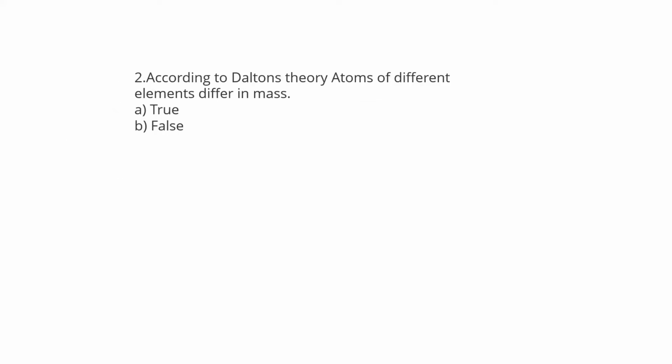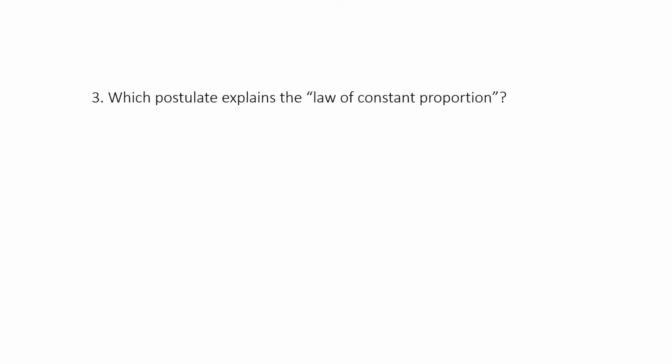Question number 2: according to Dalton's theory, atoms of different elements differ in mass. Is this a true statement? You need to think about Dalton's theory. So yes, he said that for different elements mass will be different, but we have proven that no, that's not true. Okay, but the answer for this question is true. According to Dalton's theory, the answer is true. Yeah, he said that, correct. But we have proven that this statement is wrong because there are isobars which have different atomic numbers but the same mass number. Okay, going to the next question now, which is the last question of this particular class.